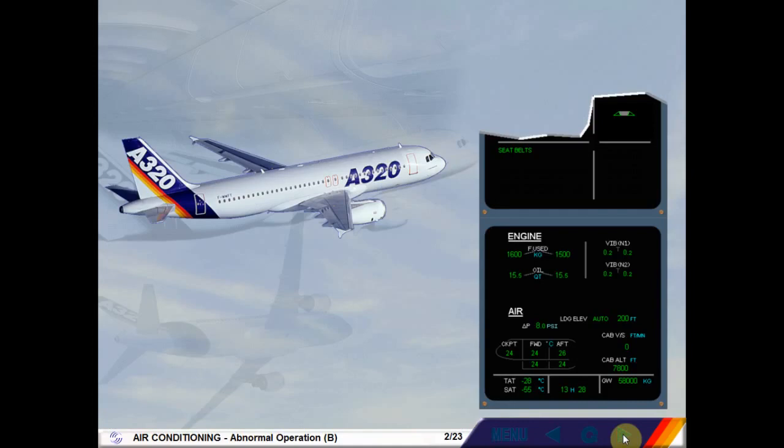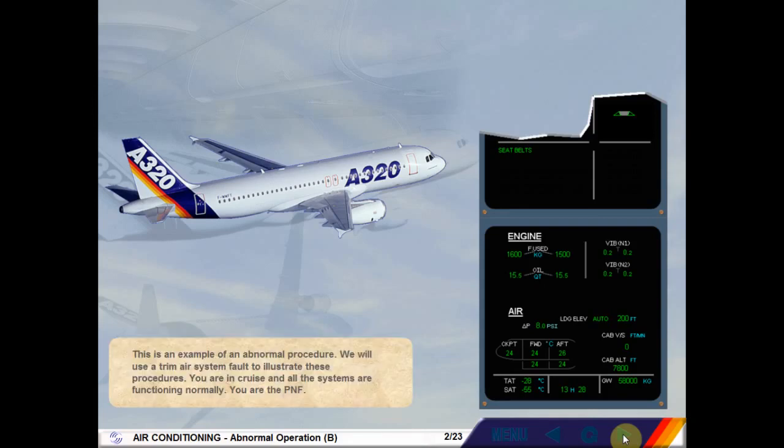This is an example of an abnormal procedure. We will use a trim air system fault to illustrate these procedures. You are in cruise and all the systems are functioning normally. You are the pilot non-flying.